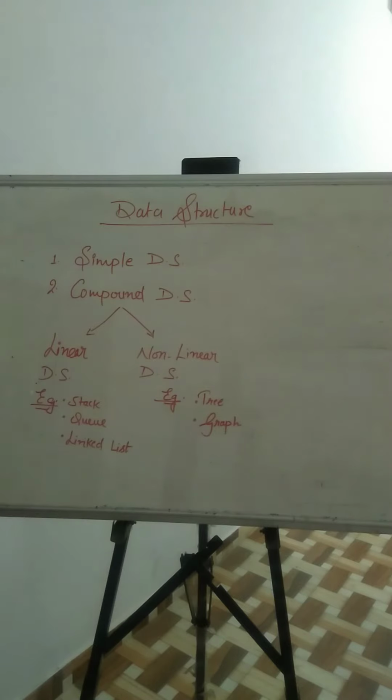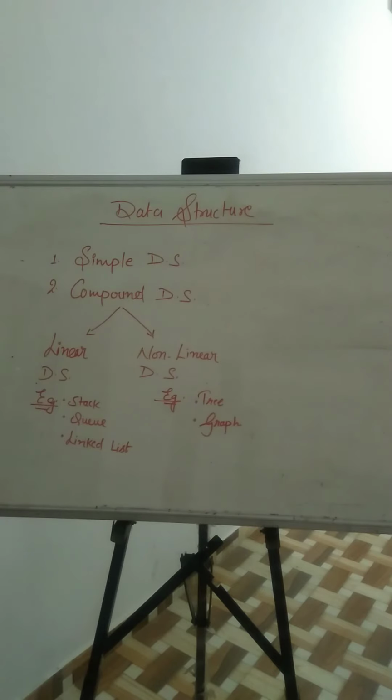What is data structure? Data structure is a specialized format for organizing and storing data. We can store the data in a data structure. Okay. So, types of data structure: here are simple data structure and compound data structure.